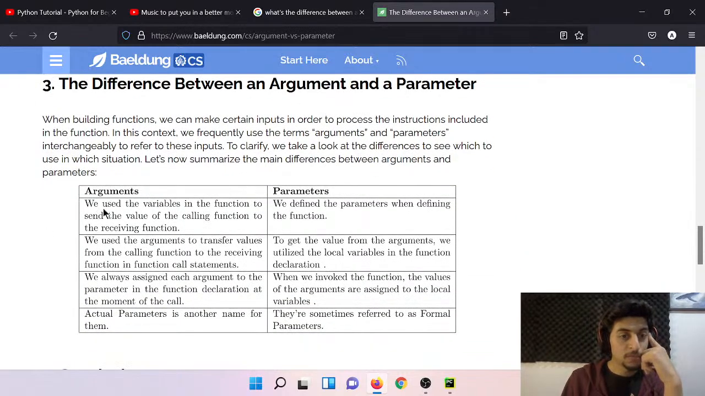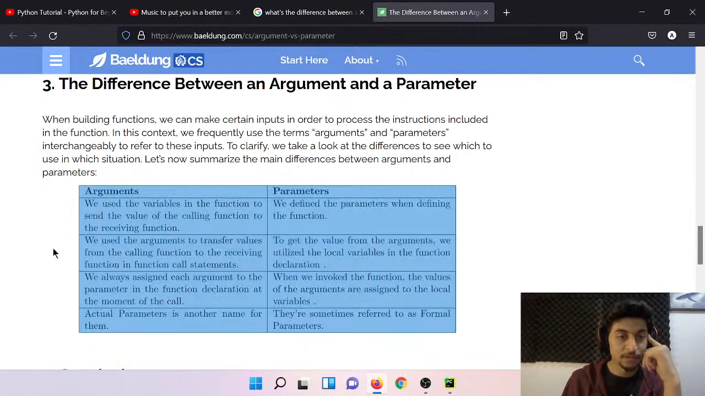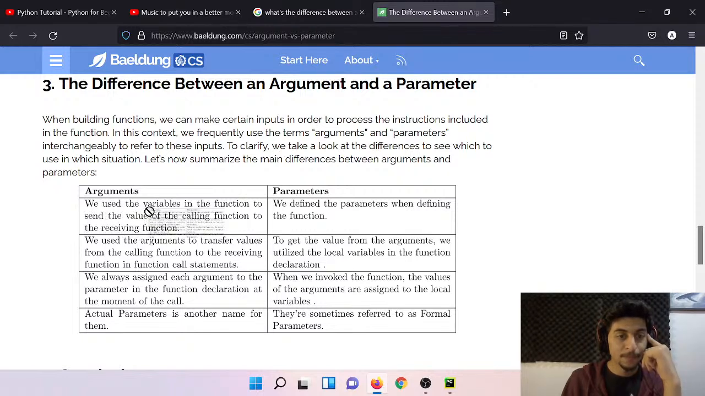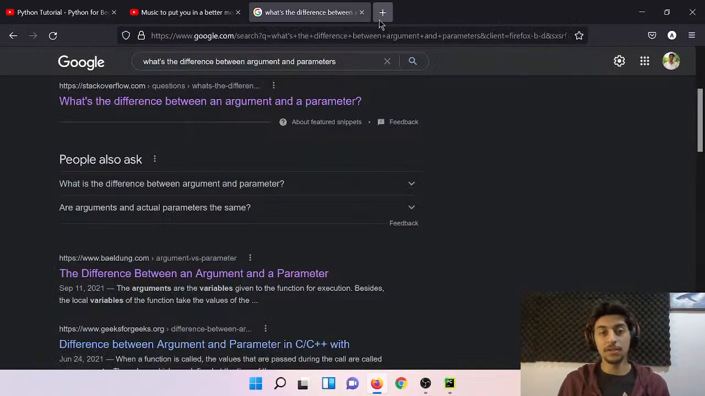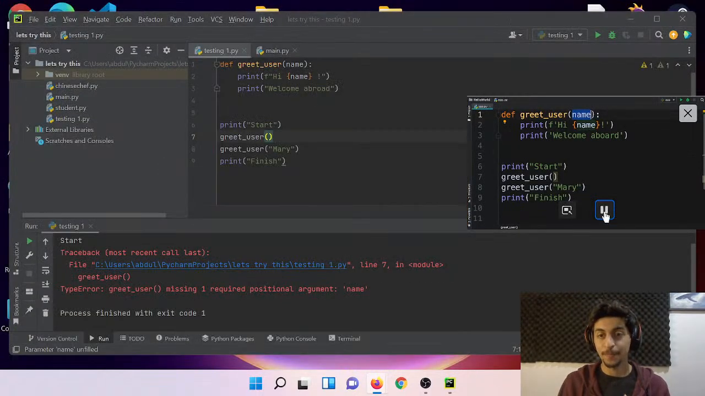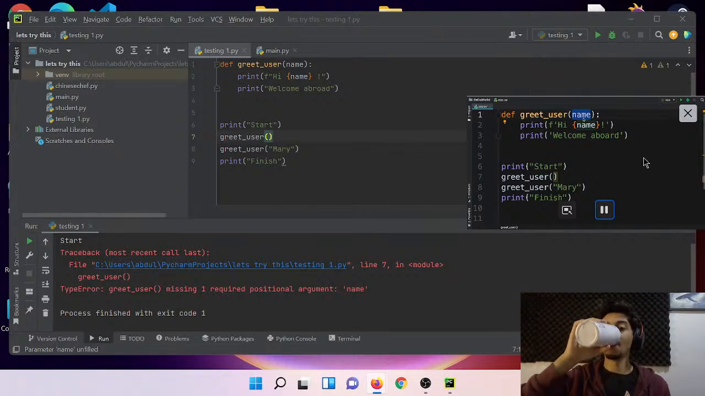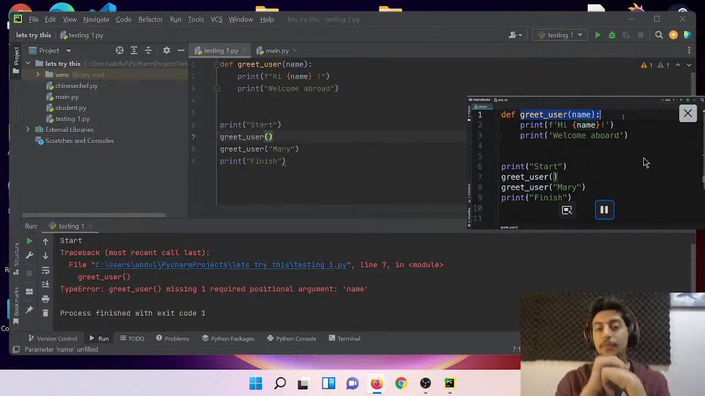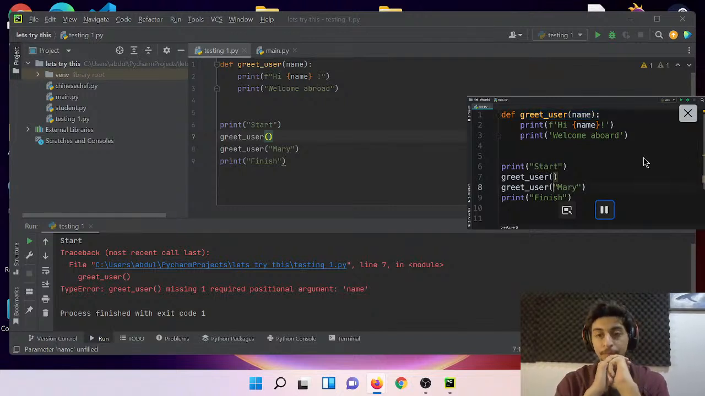Let's read this. Arguments: we use the variables in the function to send the value to the calling function, the receiving function. Parameters: we define the parameters when defining the function. Okay, I think I understand that. Let's continue. Parameters are the holes or placeholders that we define in our function for receiving information. Arguments are the actual pieces of information that we supply to these functions.